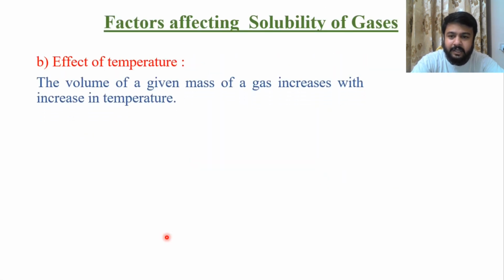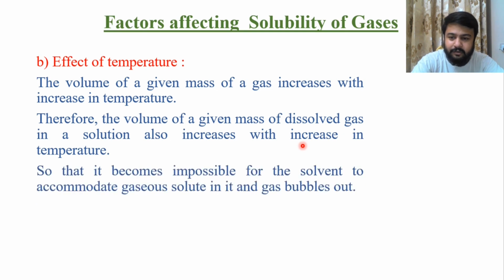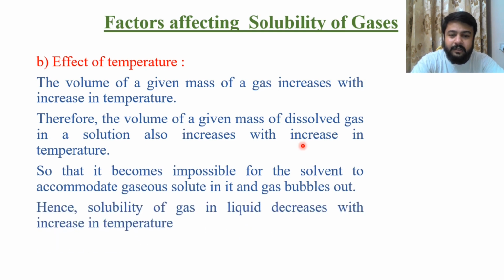Effect of temperature. The volume of a given mass of a gas increases with an increase in temperature. Therefore, the volume of a given mass of gas dissolved in solution also increases with an increase in temperature, so that it becomes impossible for a solvent to accommodate the gaseous solute and the gas bubbles out. This is totally opposite to that of the solid solute. In a solid solute, if you increase the temperature, most of the time the solubility increases.